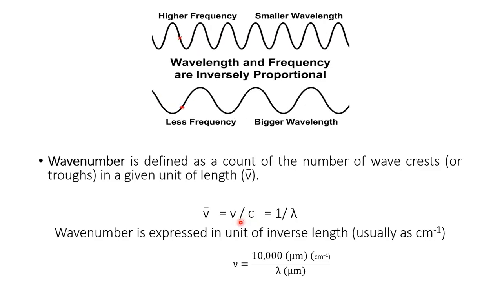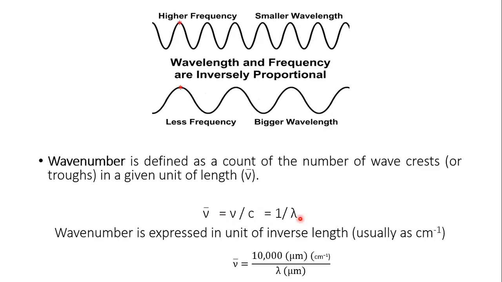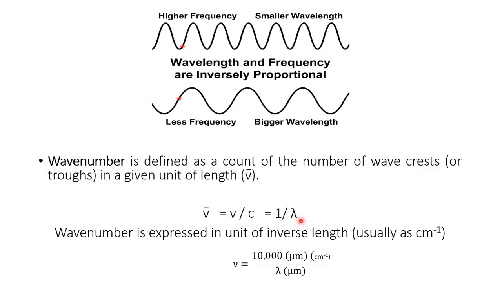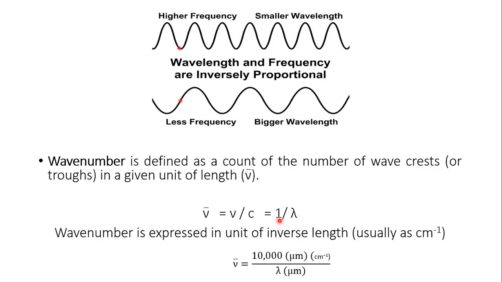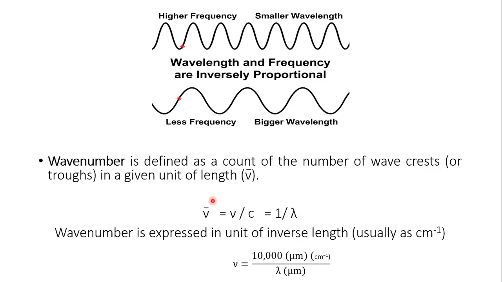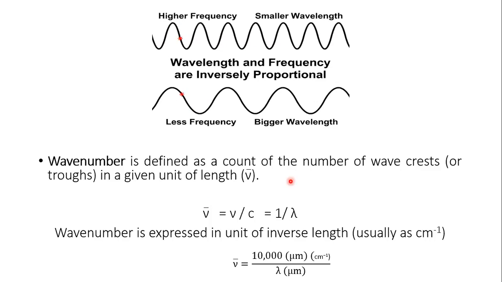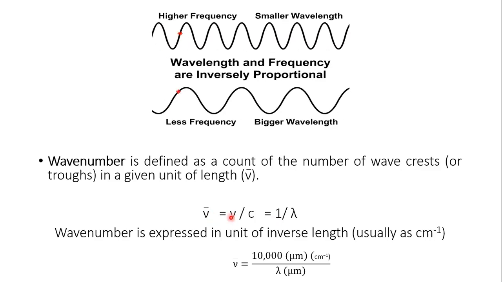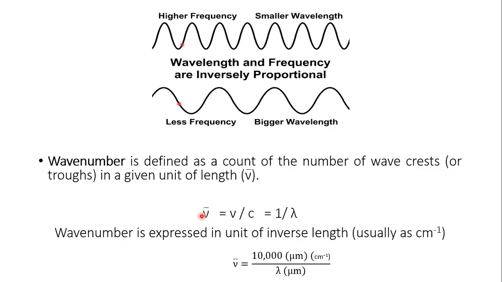And after suitable correction, this relationship can be converted into 1 by lambda. So from this expression here again we can conclude that wave number, that is mu bar, is inversely proportional to the wavelength. So wave number and frequency are proportional to each other, whereas wavelength and wave number are inversely proportional to each other.